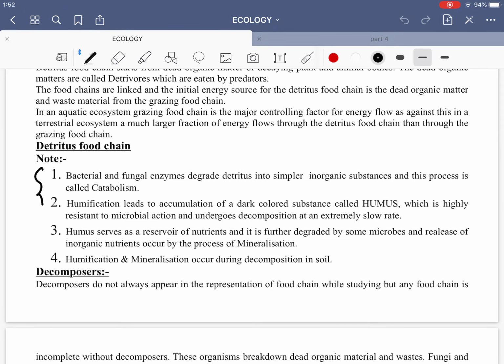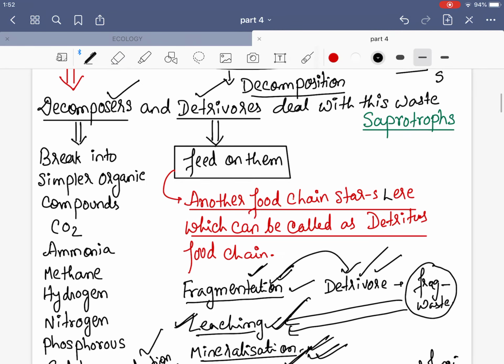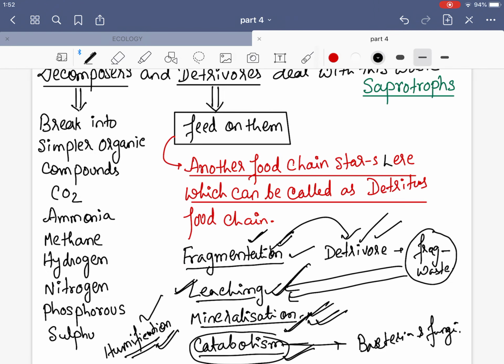You can go to these points, you will be finding that I have given about the catabolism, the humus, the mineralization. There was one extra point which I taught you here, was leaching. So I hope this is clear. Now, decomposers: the organic substances will be CO2, ammonia, these all will be formed.